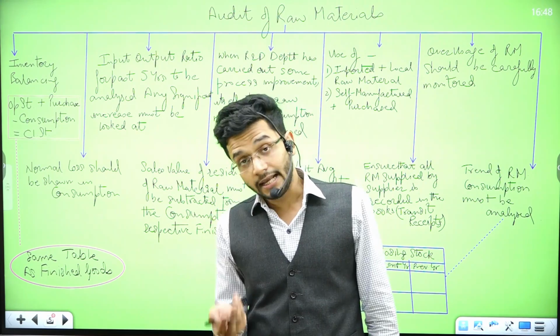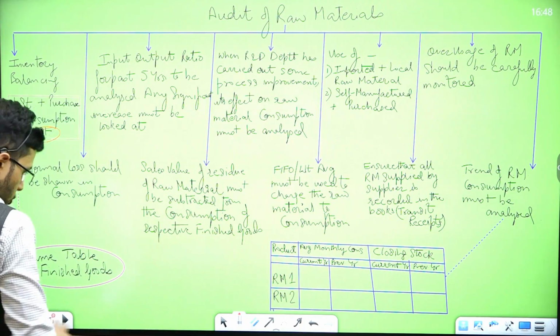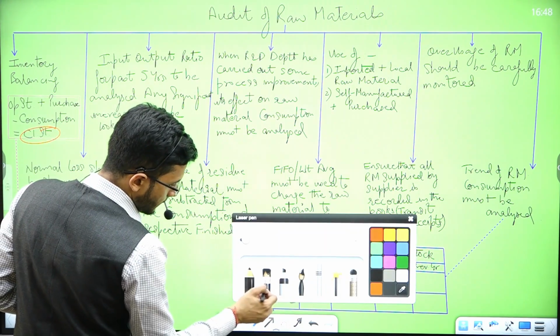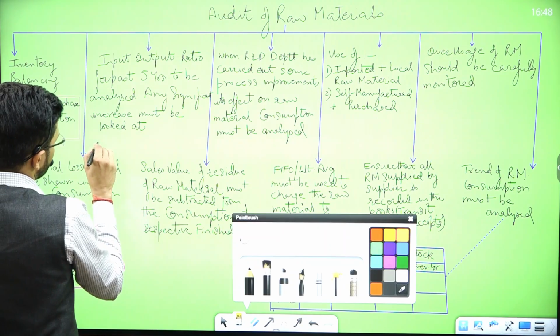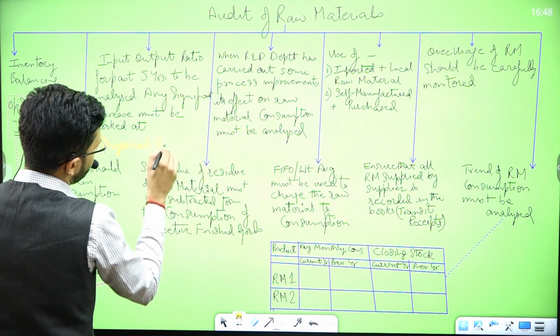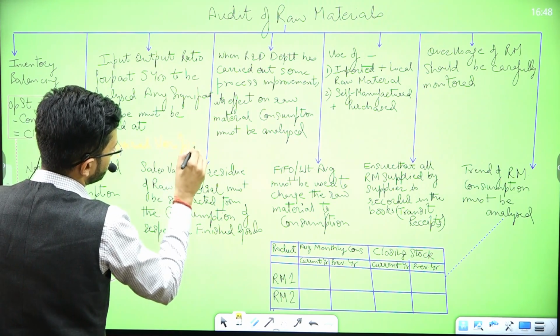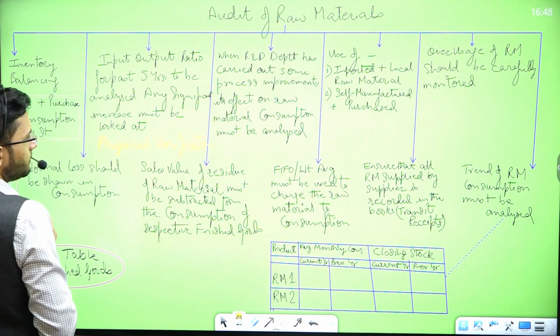And again, guys, this closing stock should tally to the physical verification of inventory. So I'll do a physical verification of inventory.